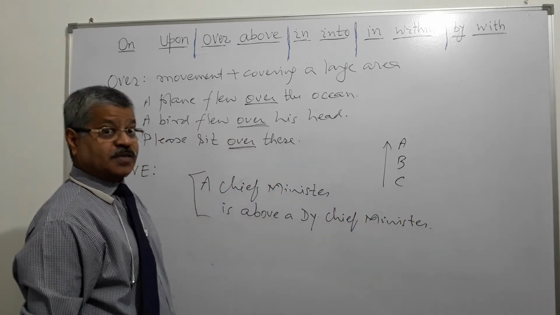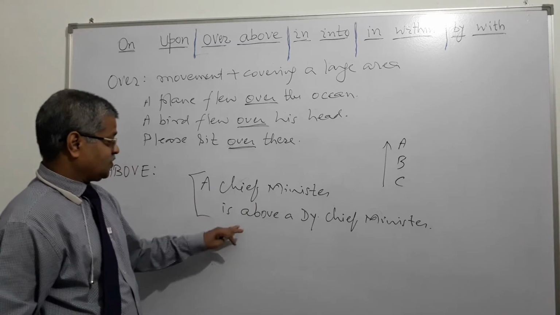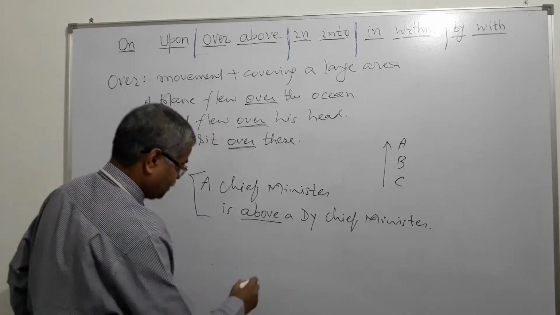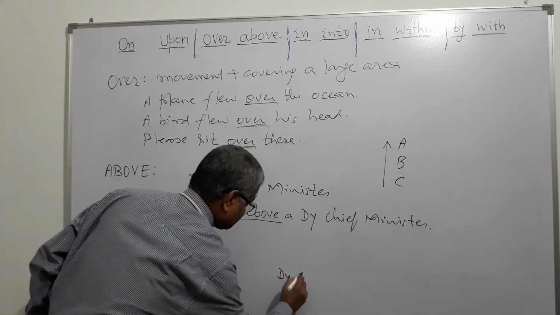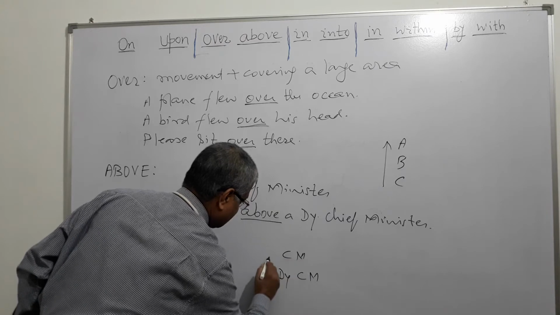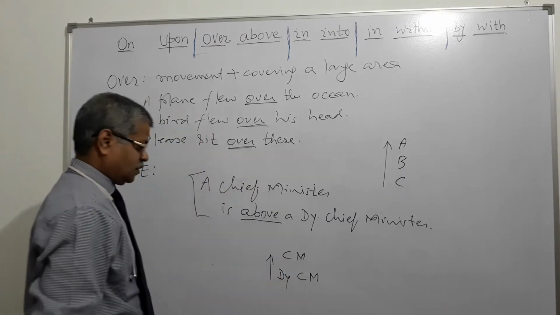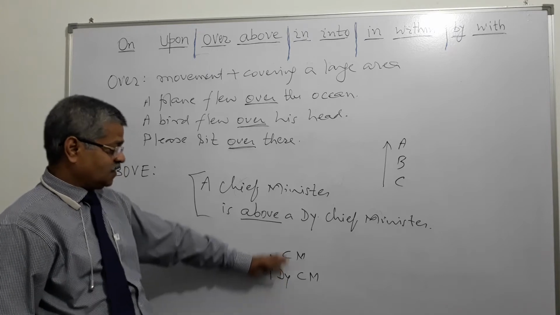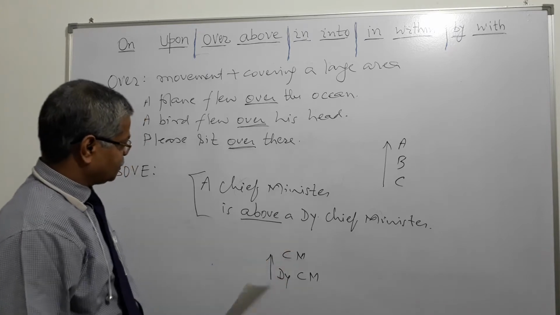So here position, a chief minister is above a deputy chief minister. If deputy chief minister is here, then chief minister is here. Chief minister is above deputy chief minister, if this is the hierarchy, right?